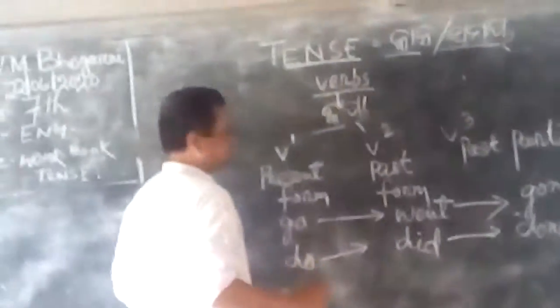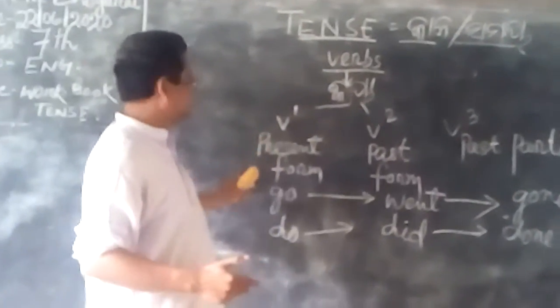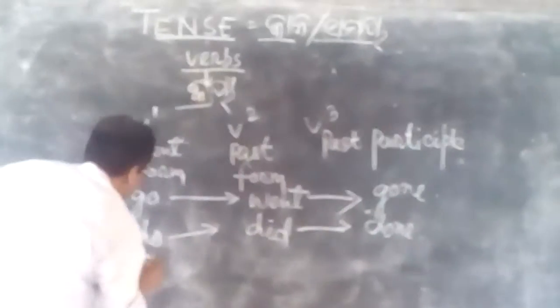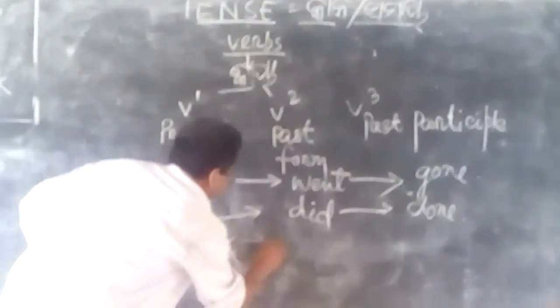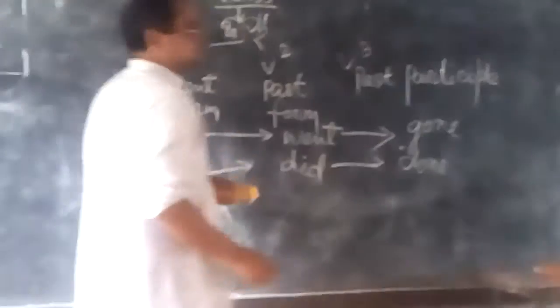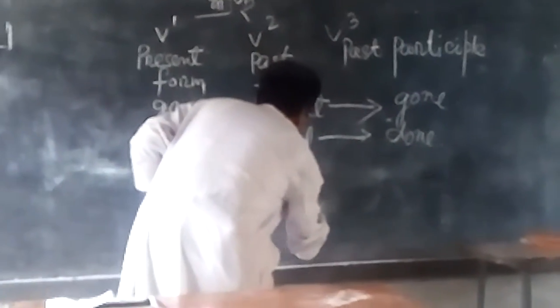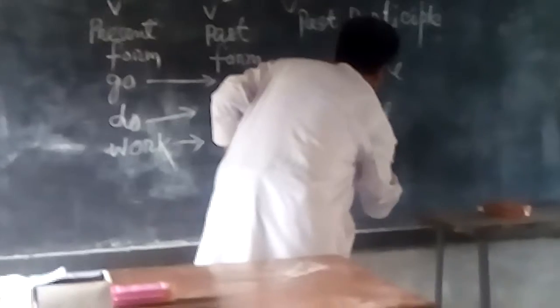Sometimes some verbs change their form, not similar, like go, do. Now I am giving an example. It is work. The past form will be the ed form, that is called worked. And its third form will be worked also.